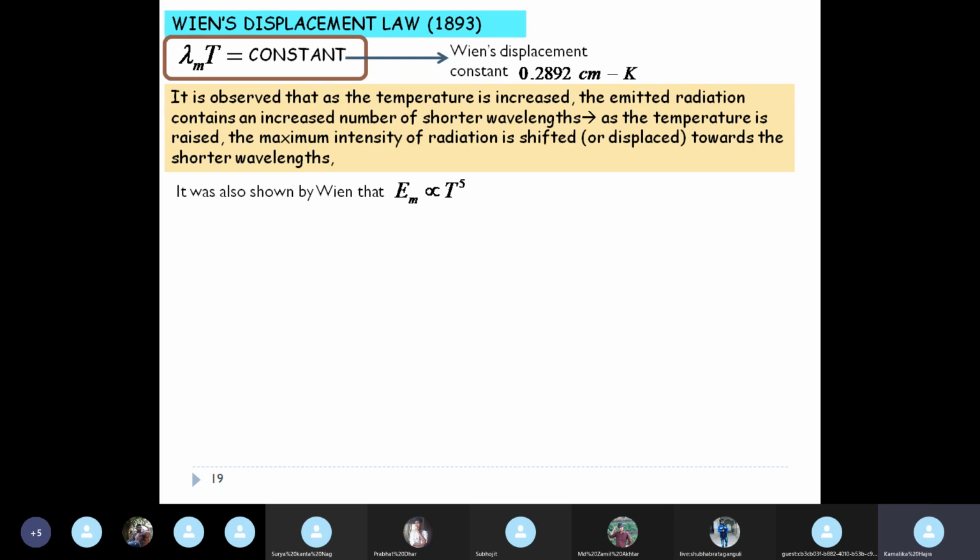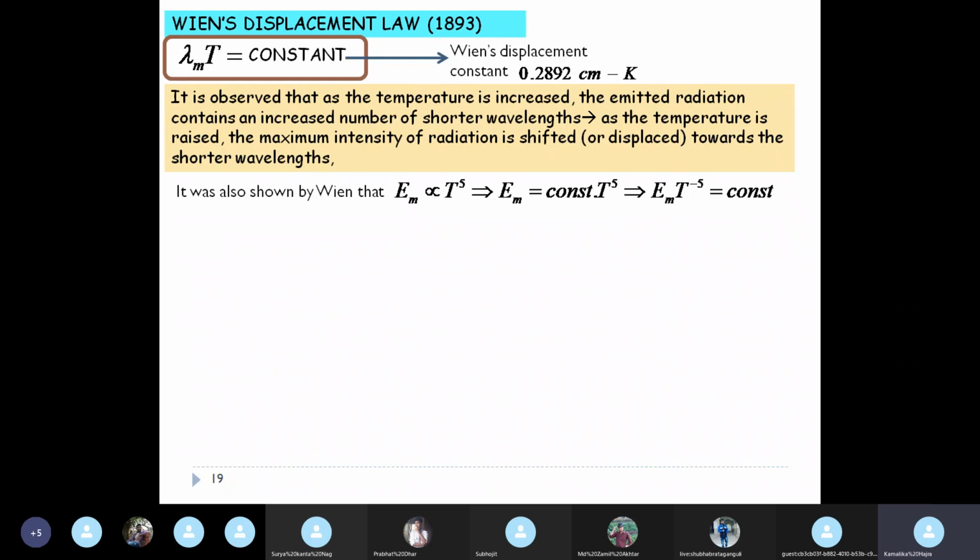This is what is known as the displacement law. Now it was also shown by Wien that Em, the maximum energy, is proportional to T to the power 5. We saw that Em increases with temperature. Now Wien showed that this maximum energy is proportional to T to the power 5.